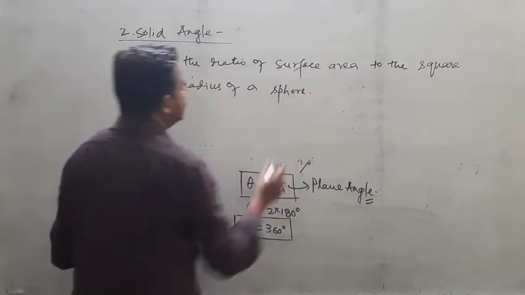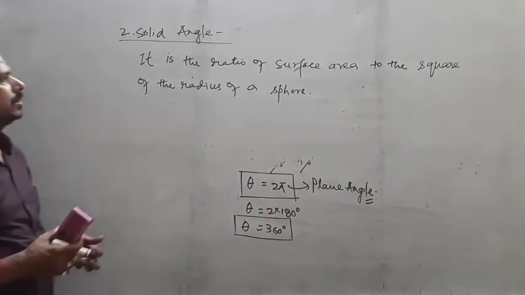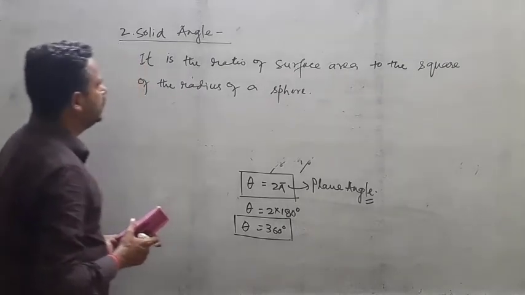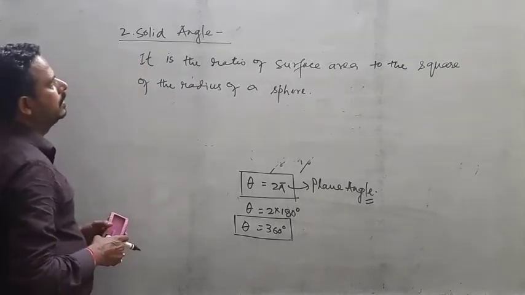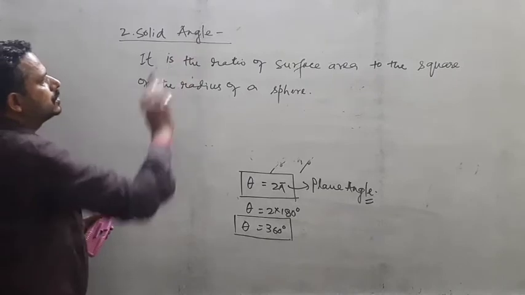So simply you see here that it is the ratio of surface area to the square of the radius of a sphere. Okay, so that is called solid angle.